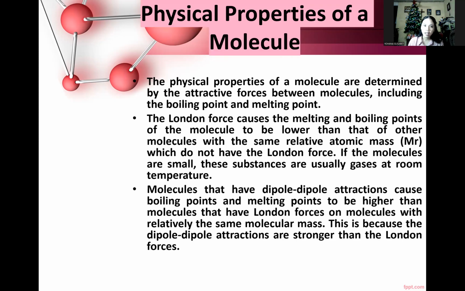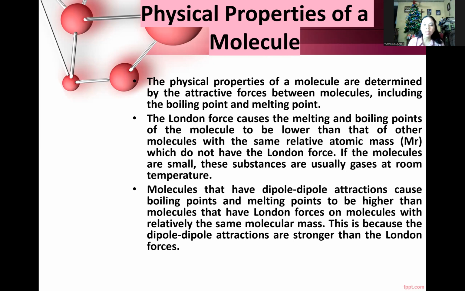And then, what are the physical properties of a molecule? The physical properties of a molecule are determined by the attractive forces between molecules, including the boiling point and melting point. The London force causes the melting and boiling points of a molecule to be lower than those of other molecules with the same relative molecular mass, in short Mr, which do not have the London force.